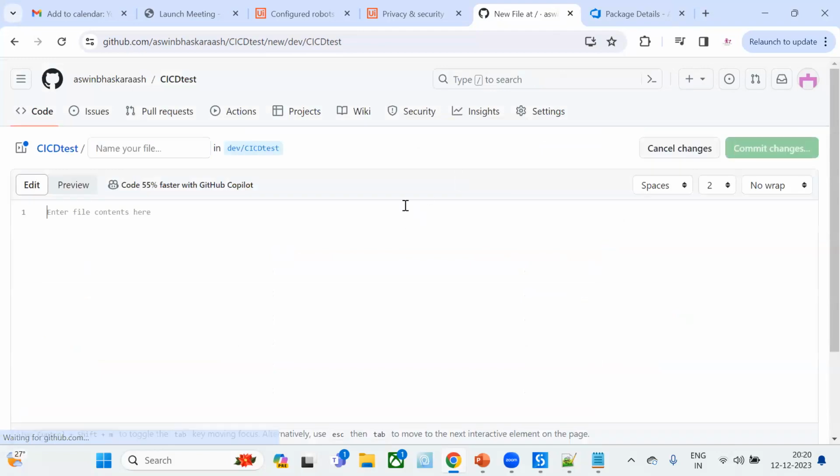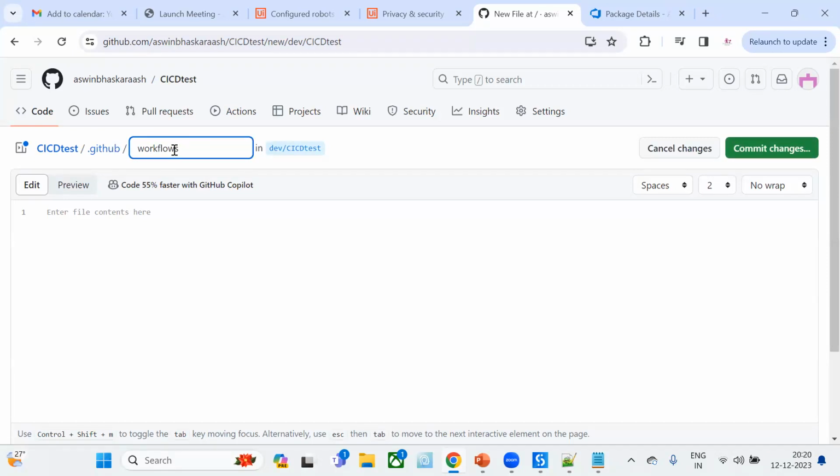Okay, so in our main directory, the first thing GitHub will look for is whether there is any folder with the name .github. Okay, and inside that we have to create one more folder with the name workflows.